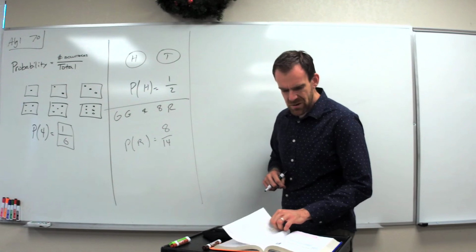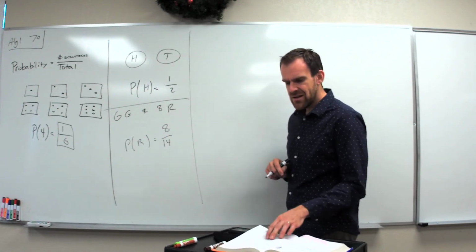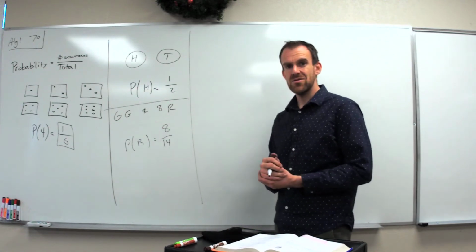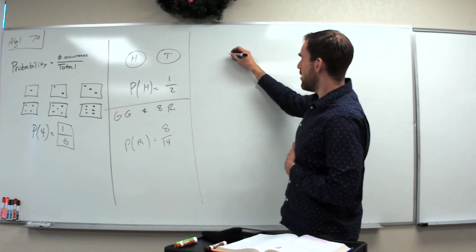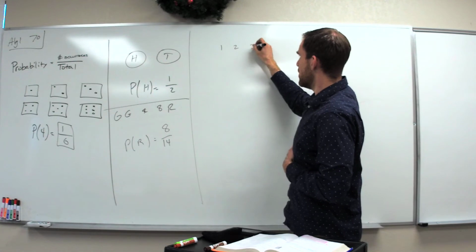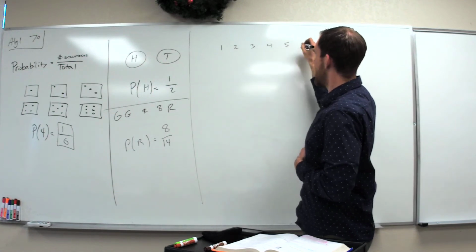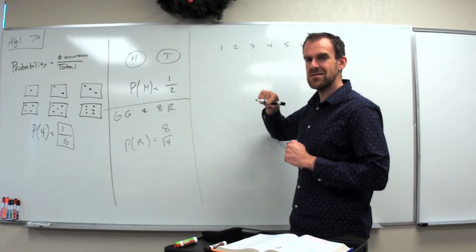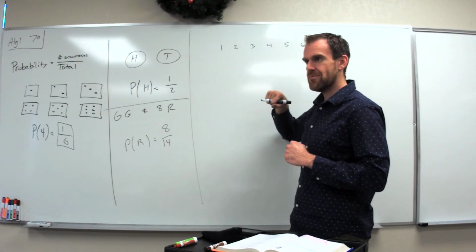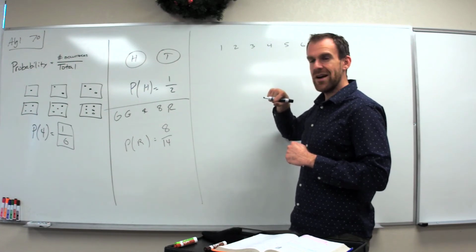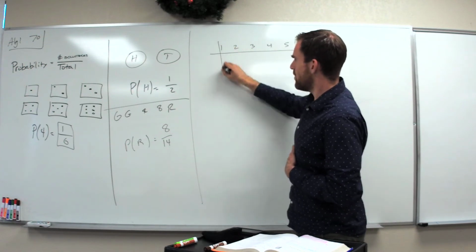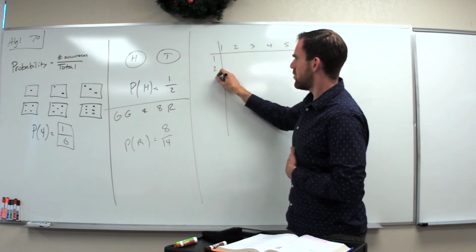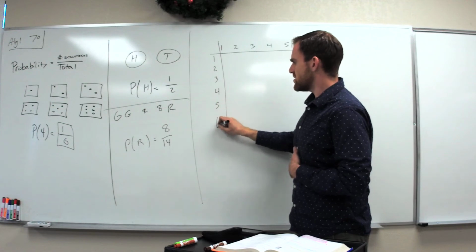Now, these problems will get a little bit harder because now they're going to roll 2 dice. What are the possible options if you roll 2 dice? Well, you could get 1 through 6 on one of the dice, and you should copy this down in your notebook. I'll pause so you can get your notes out if you don't have them. All right, that was awkward. So I'm going to have you guys draw a table of the possible dice rolls.